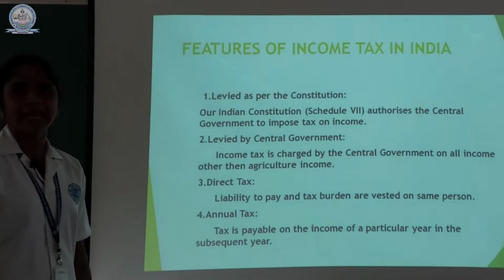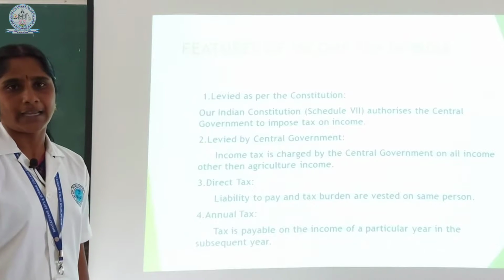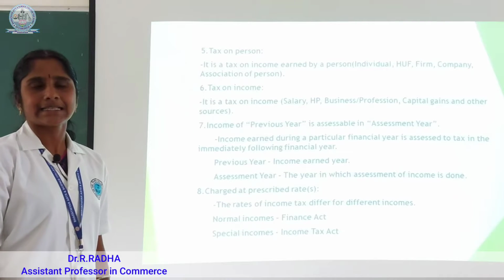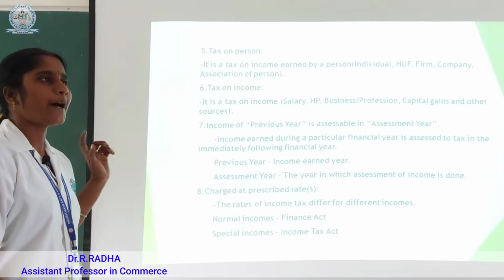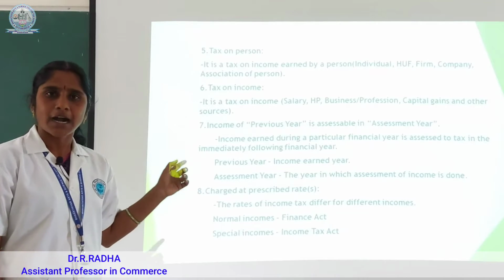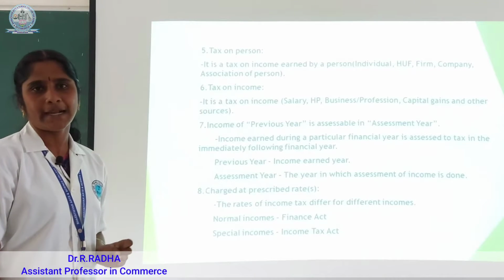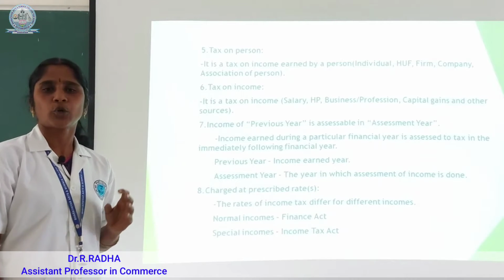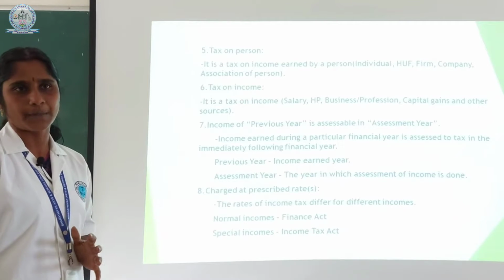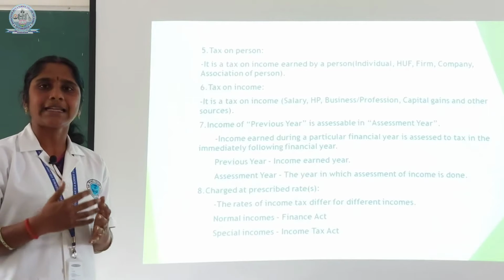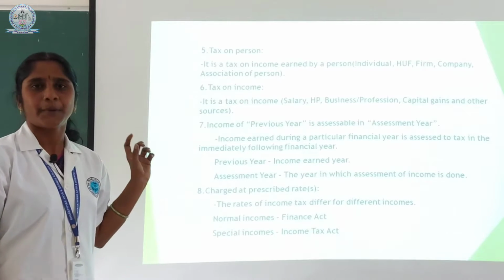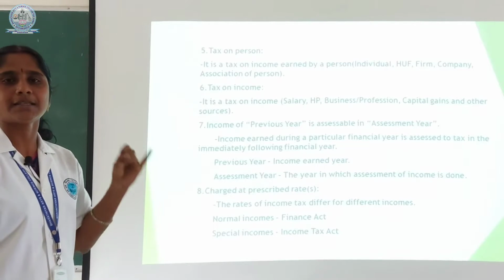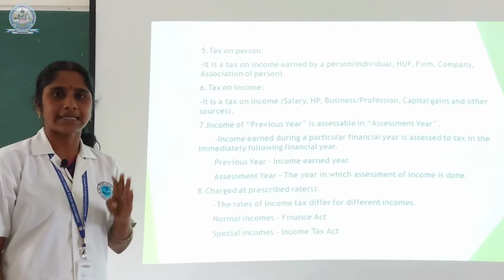Next feature is annual tax. Income tax will be paid annually and not at any intervals. Tax on person: income tax is collected on the person's income. As per the Income Tax Act 1961, the word person includes individuals, companies, partnership firms, and associations of persons. Association of persons means where a group of people combine together for a common purpose. All these categories come under the word person. So the Income Tax Act 1961 prescribed persons as individuals, partnership firms, companies, associations of persons, and so on.